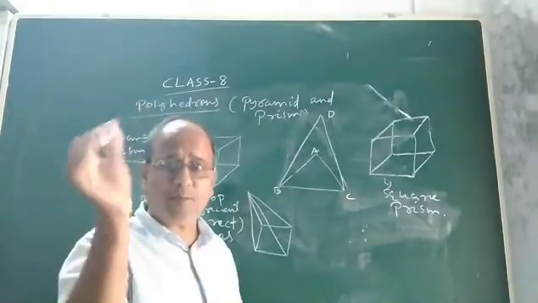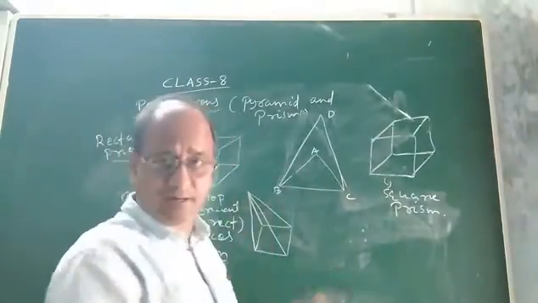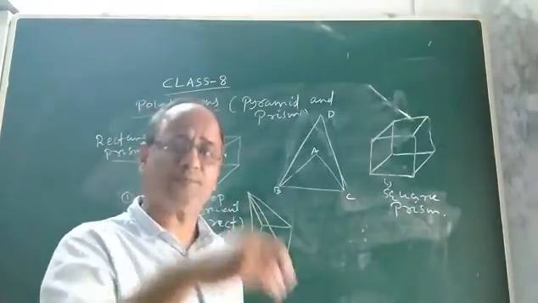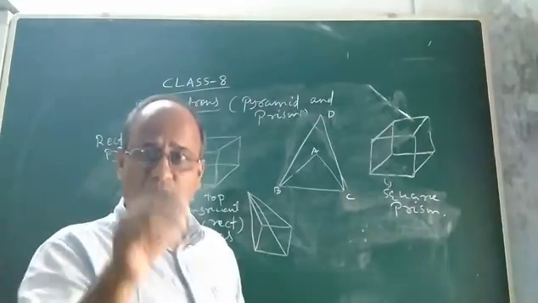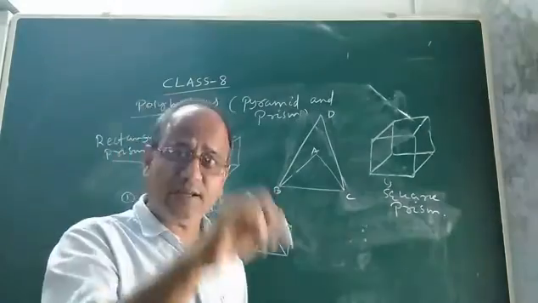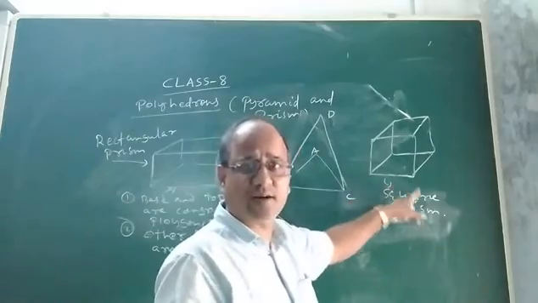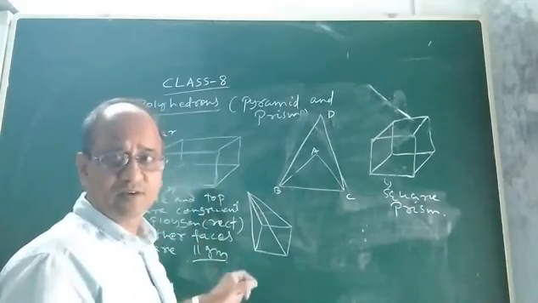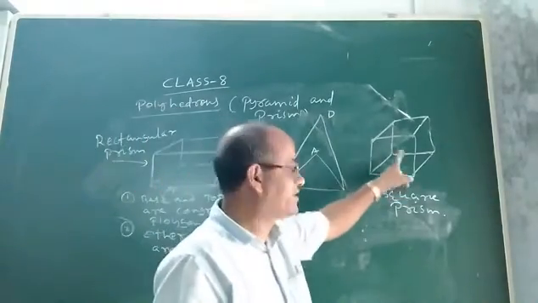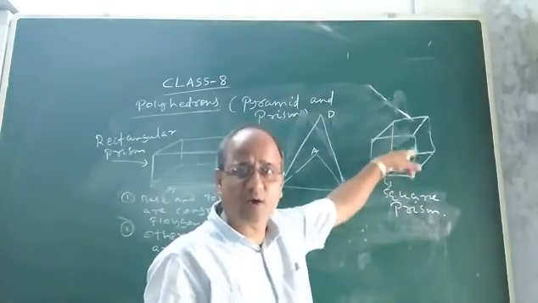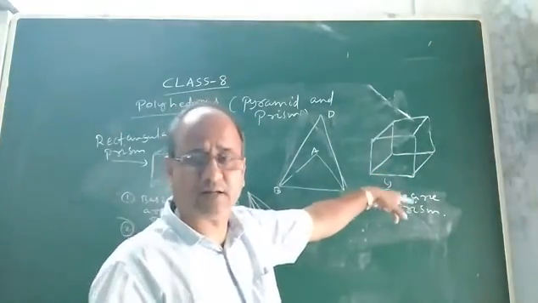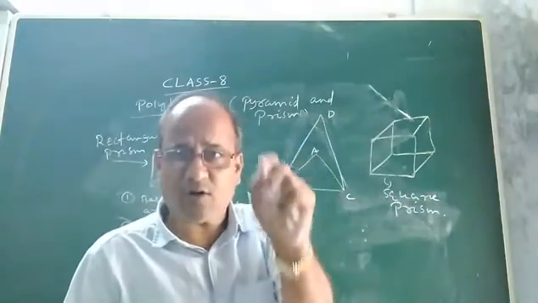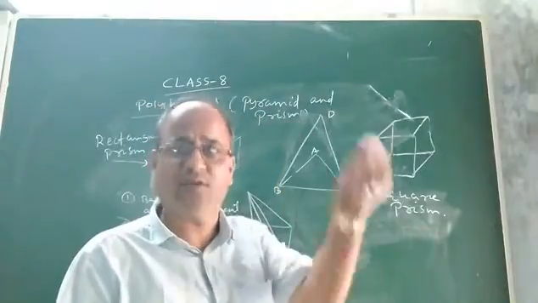That means the naming of a prism, which is a polyhedron, is done on the basis of its base, or the base on which it stands. As this prism stands on a square, its name is square prism. As this cuboid, which is a prism, stands on a rectangle, its name is rectangular prism. Had the base been a triangle instead of a square, it would have been a triangular prism. We will discuss it in another class. The naming of a polyhedron is done on the basis of its base.